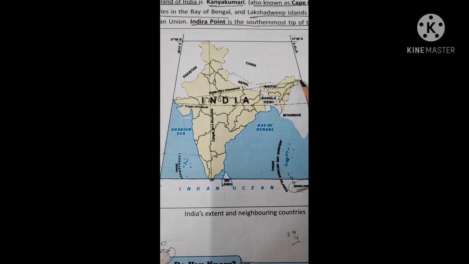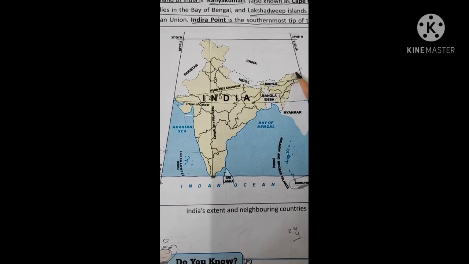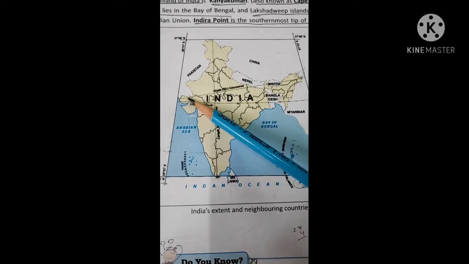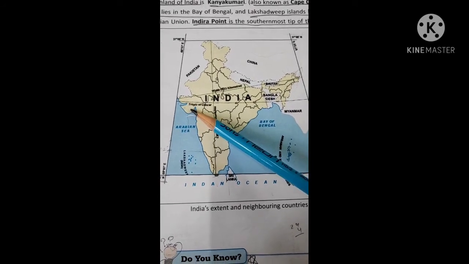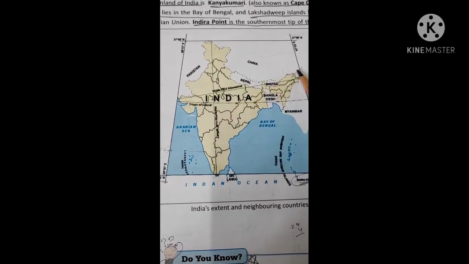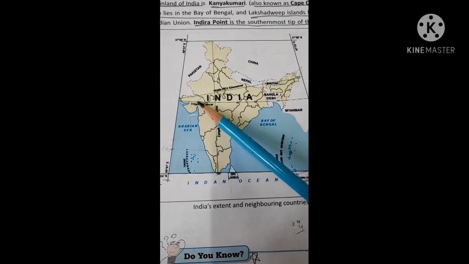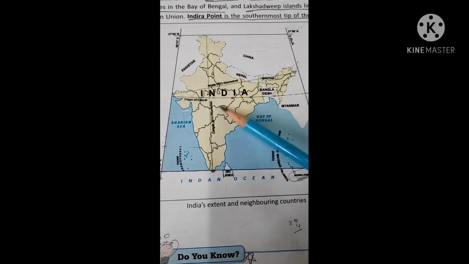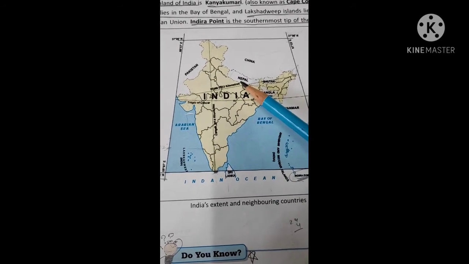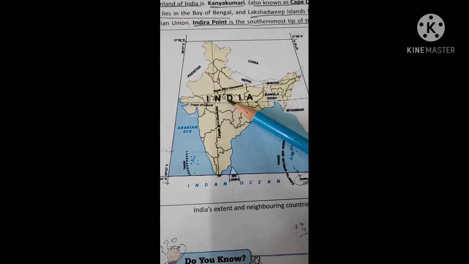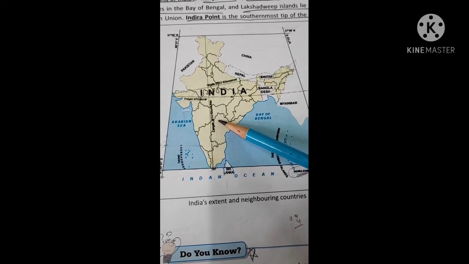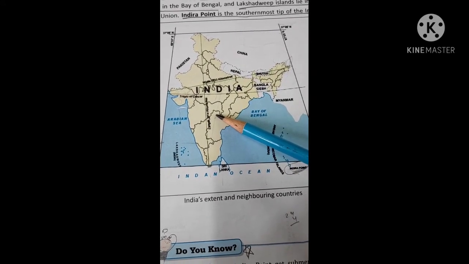यू नो कि सन फर्स्ट ऑफ ऑल सन राइजेज इन अरुणाचल प्रदेश and after 2 hours it rises in the west side. There is a 2 hours difference between East India and the West India, but for our convenience we have only one standard time, that is known as Indian Standard Time. तो हमारा इंडिया का टाइम का डिफरेंस ग्रीनविच टाइम जो कि प्राइम मेरिडियन है वहां से कितना डिफरेंस है हमारा, that is 5.5 hours.